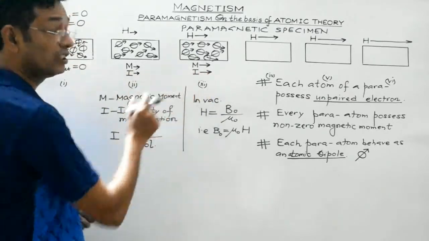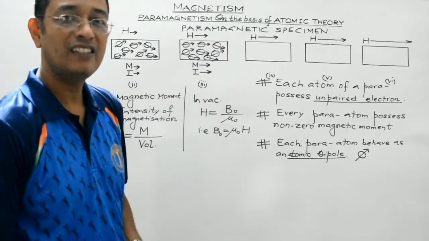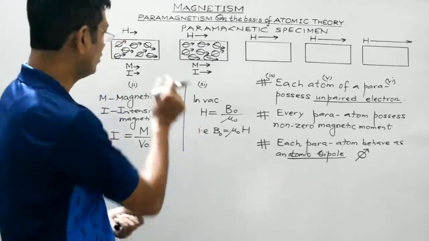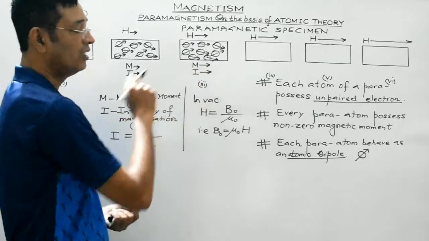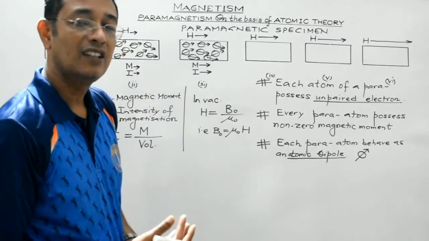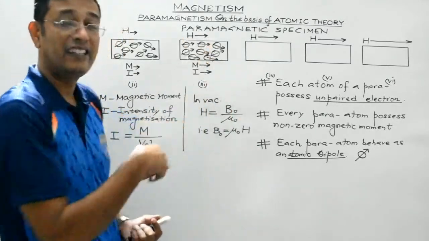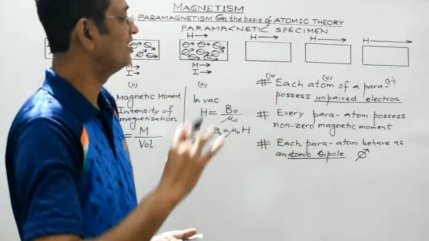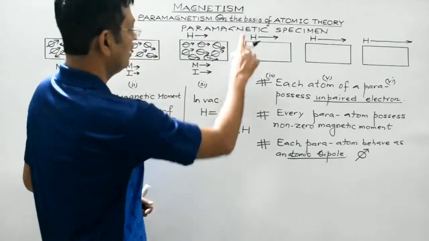Just concentrate on the length of the arrow representing I, which is the intensity of magnetization. The gradual increase in the length of the arrow representing I indicates that with the increase in the magnetic intensity, the intensity of magnetization of the specimen also increases. Right, students? It is further increased.